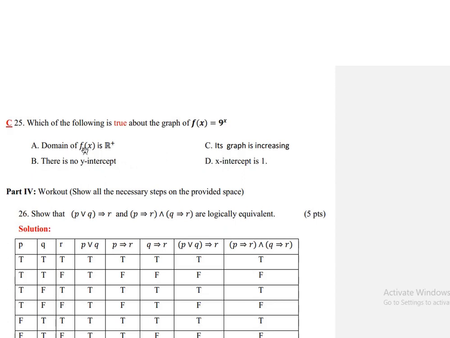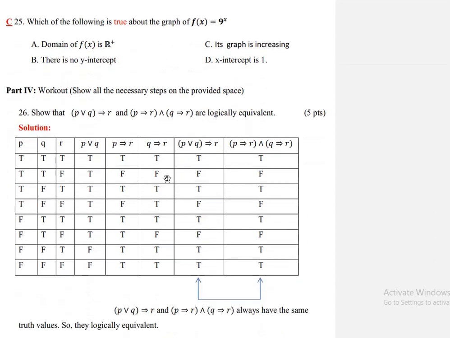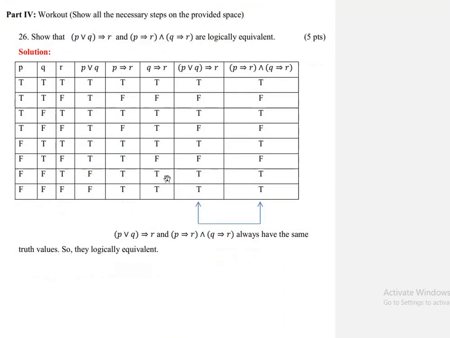The domain of f of x is the real numbers, not only the positive real numbers. It does have a y-intercept, and it has no x-intercept. Therefore our answer is C. Part 4 is workout: show all the necessary steps on the provided space.